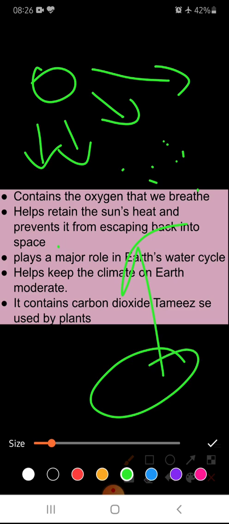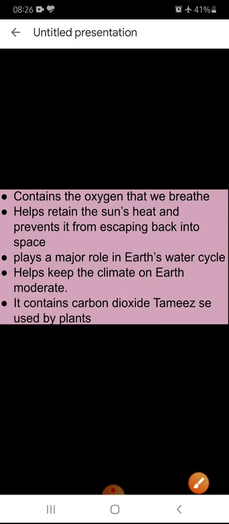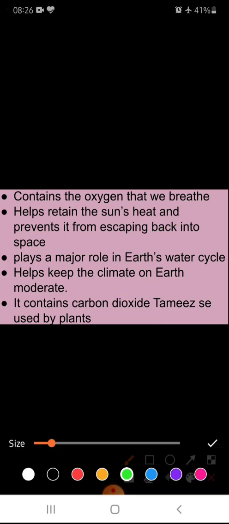It will capture some sunlight and keep the temperature of the earth up to the mark, because even in these winters the temperature is so low. If the sun were not there, then it would not heat up and the temperature of earth would fall, and it would be very difficult to survive these winters. Okay, so it captures the sun rays.